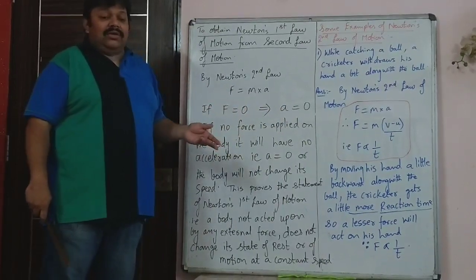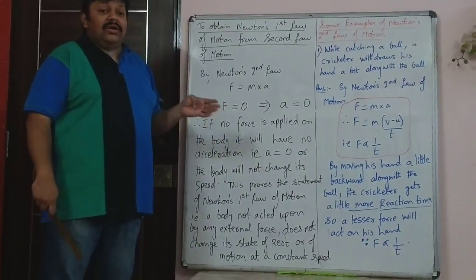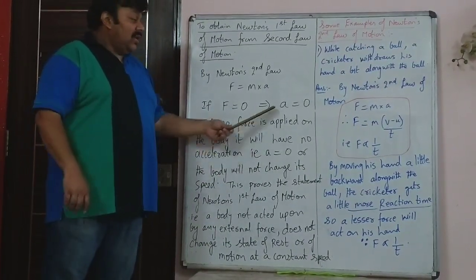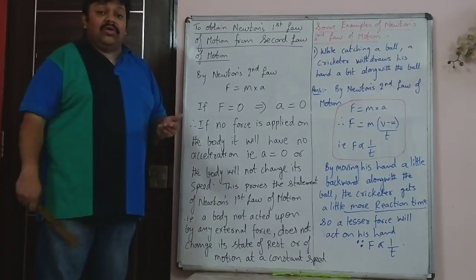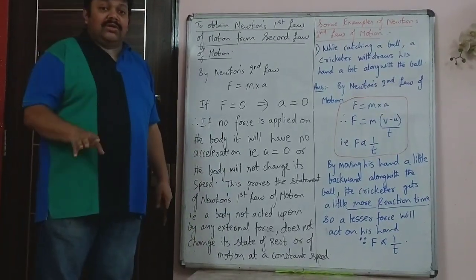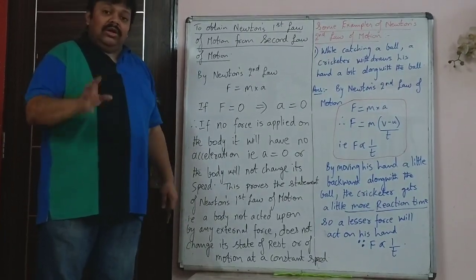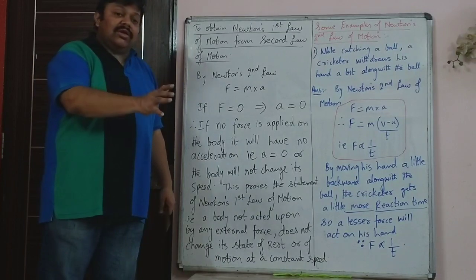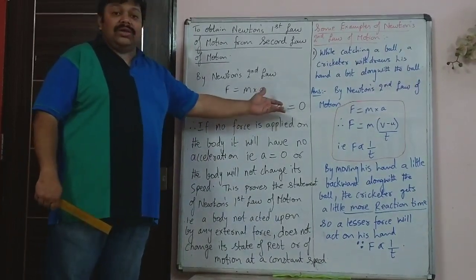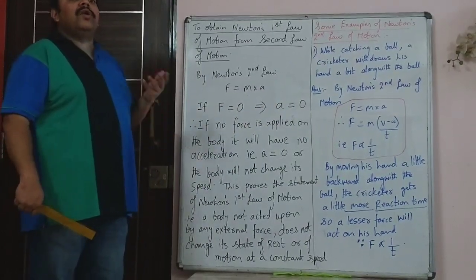Now what is acceleration? It is the rate of change of velocity, or final velocity minus initial velocity upon time. So acceleration is 0 means if a body is at rest, it remains at rest. And if the body is already moving, it will continue to move at the same speed and in the same direction because there is no acceleration. That exactly is Newton's first law.